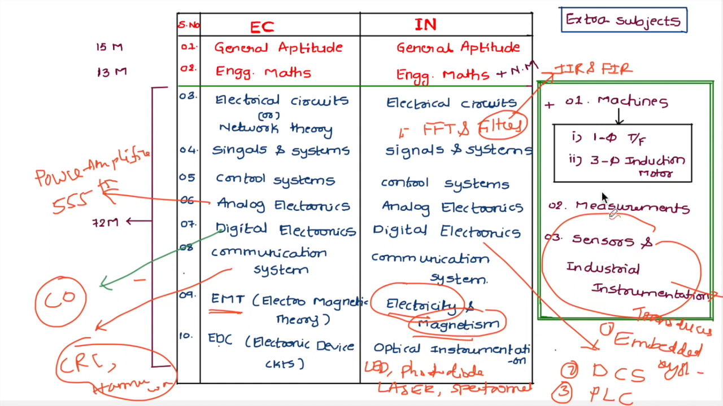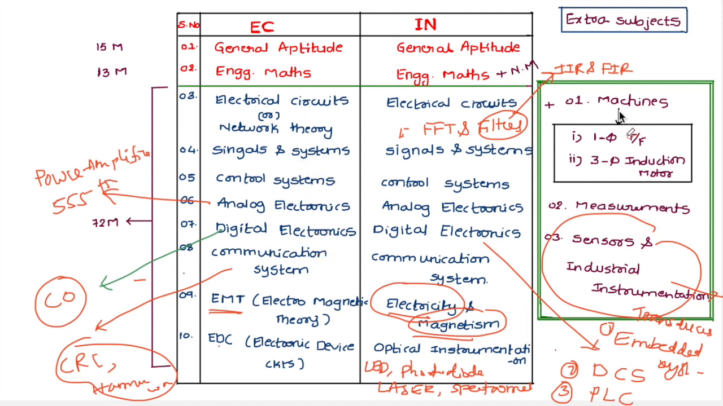And one more thing, these are all the subjects: measurements, sensors and industrial instrumentation, and even machines, that means basics of machines. These are already covered in the 4-year BTech degree for EC students, in the 3-2 and 4-1 semesters. Measurements and industrial instrumentation are covered in 3-2 or 4-1 semesters in their graduation, right?